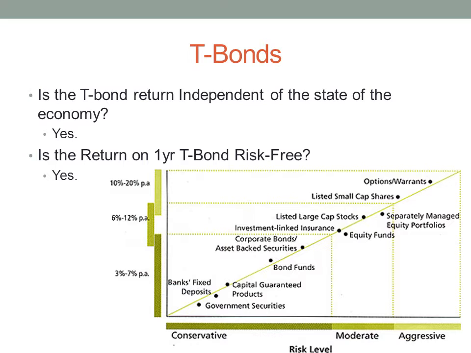Is the return on a one-year T-bond risk-free? It's usually risk-free because it has such a short holding period and is not really affected by dramatic increases or decreases in interest rates or inflation. On the other hand, a 10-year T-bond will be very risky because any increase or decrease in interest rates or inflation can affect the value of the investment. Both the 1-year and the 10-year are risk-free in the sense that the government won't default. As you can see on the graph, government securities are very conservative in regards to risk level.